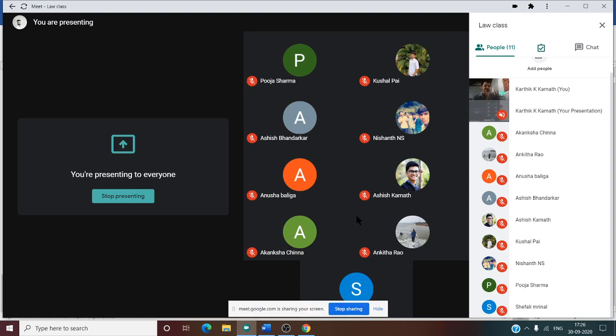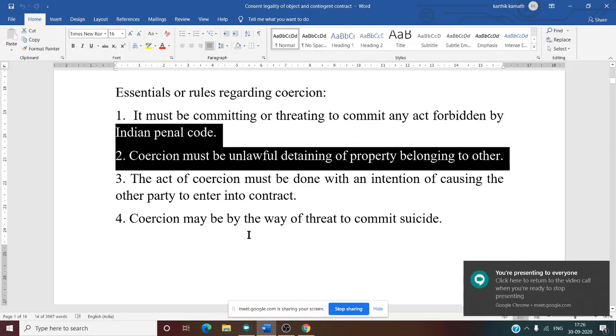So there should be some subject matter in the contract. That subject matter, in a coercion case, is another's property. So you want to gain another's property by giving them physical injury or harm. So that is the meaning of coercion. The second condition is that coercion must be an unlawful detaining of property belonging to another.